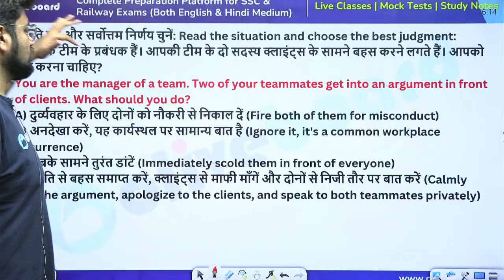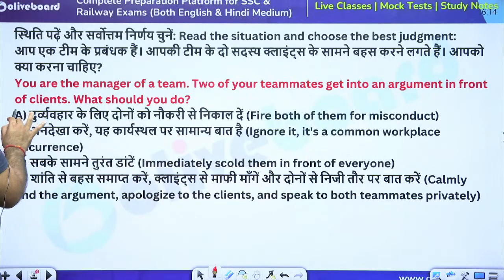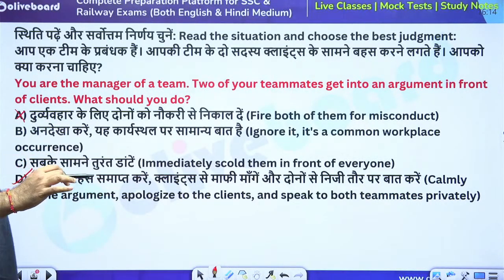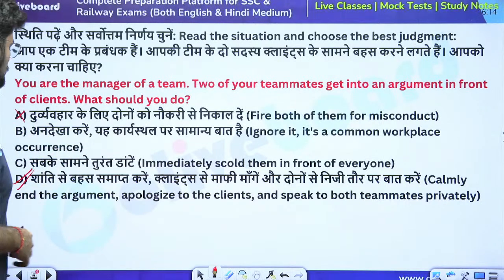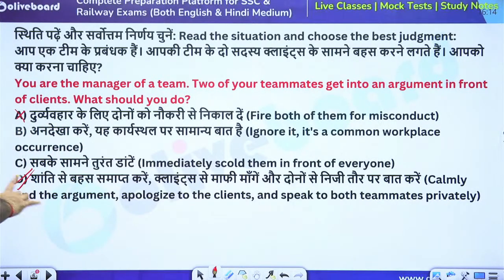Now, in that case, you can't fire them, but your primary response has to be to calmly show them that this was not right, this was not expected, and then also apologize to the clients. You being the manager, take the responsibility, and then you speak to both of them. So, I think option D is the most appropriate answer here.